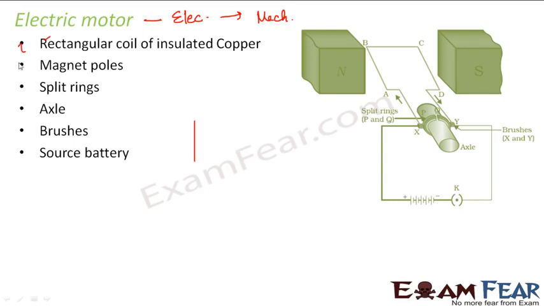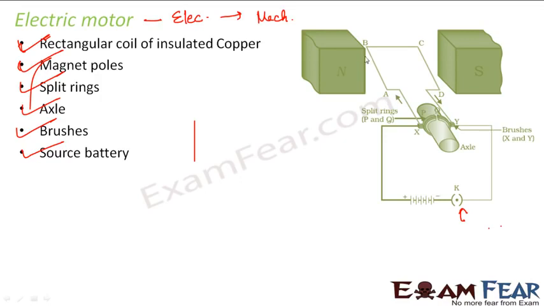So here we see the various parts of the motor. I don't think I need to discuss them in detail. You basically have these two magnets so that they can produce a magnetic field here. You have an axle here which is like a handle, and on top of that you have the split rings through which this rectangular coil is attached. Now what happens the moment you switch on the circuit? Here you have the switch. The moment you switch it on, a current flows through this entire rectangular coil.